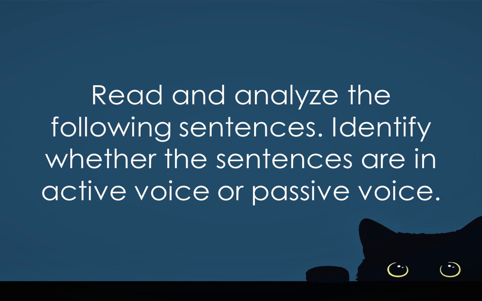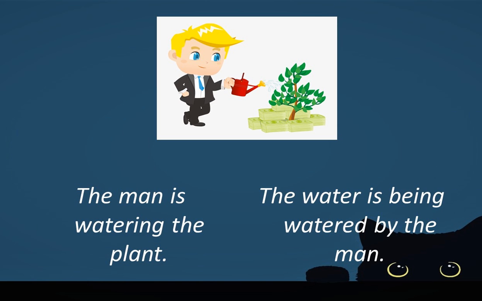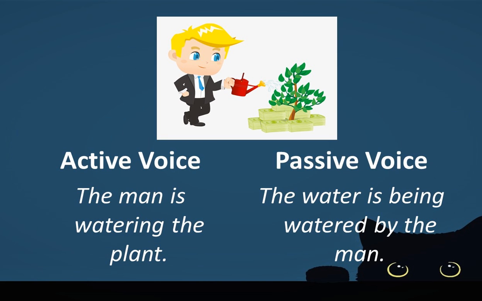Let us try to read and analyze the following sentences before we identify whether the sentences are in active or passive voice. The man is watering the plant. In this sentence, the word man is the subject, and the man in the sentence is the doer of the action. Therefore, this sentence is in active voice. Next, the plant is being watered by the man. In this sentence, the word plant is the subject. Plant is the receiver of the action watered. Therefore, this sentence is in passive voice.